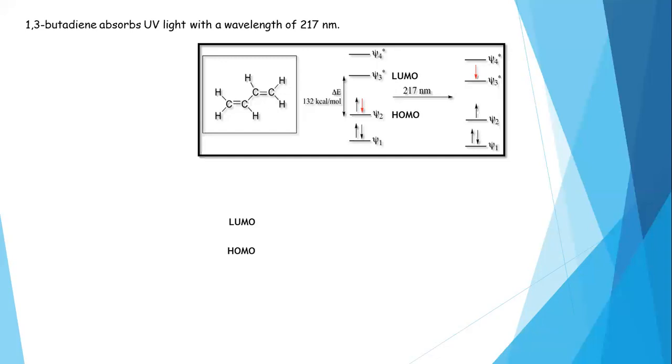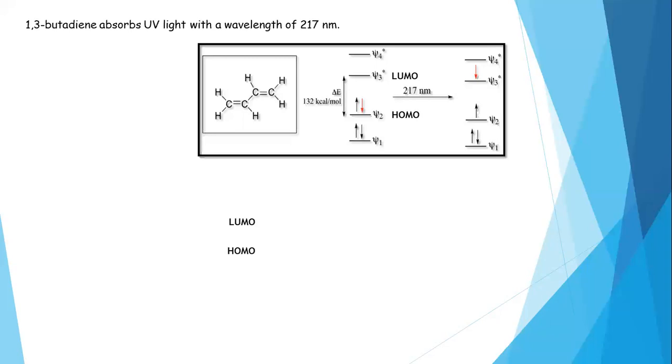Here in 1,3-butadiene, there are two bonding molecular orbital levels and two anti-bonding molecular orbital levels. So psi1 and psi2 are the two wave functions related to bonding molecular orbitals. Psi3 and psi4 are the levels related to anti-bonding molecular orbitals. Here psi3 is the LUMO, the lowest unoccupied molecular orbital, but not psi4.